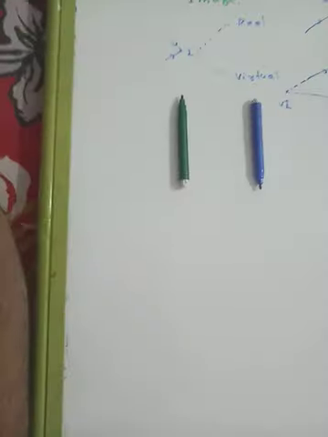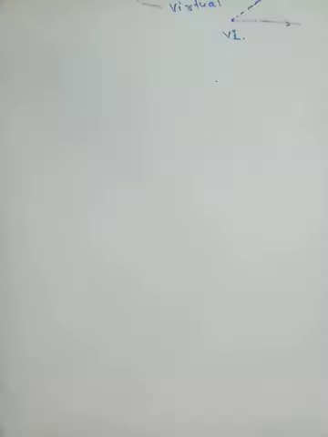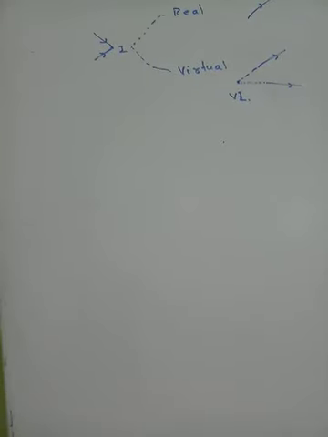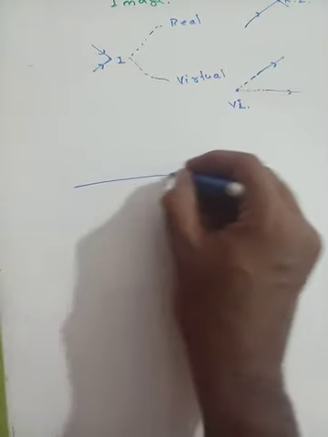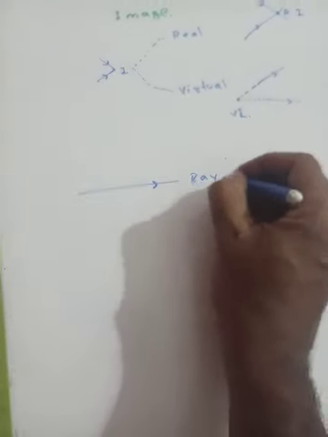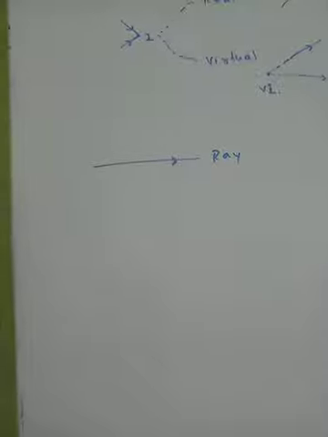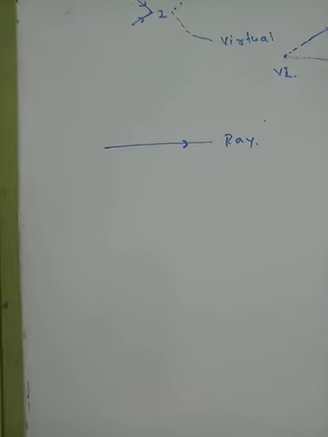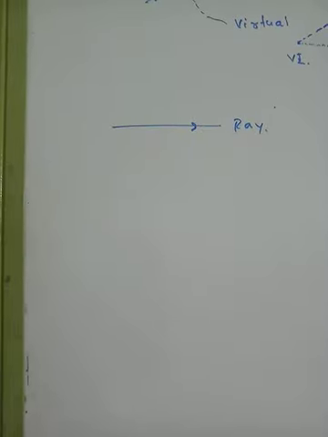In this chapter, class 10th, we will not consider light as a particle, but we will always consider it as a wave, and that wave always travels in a straight line. This is a ray, a concept taken from mathematics. It has a starting point, but basically it has no ending point. This is a ray of light.